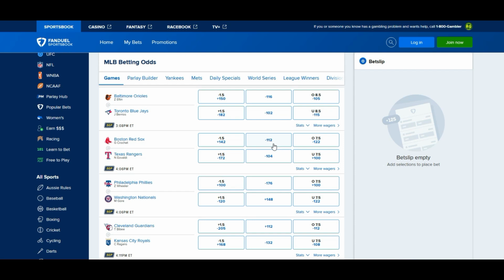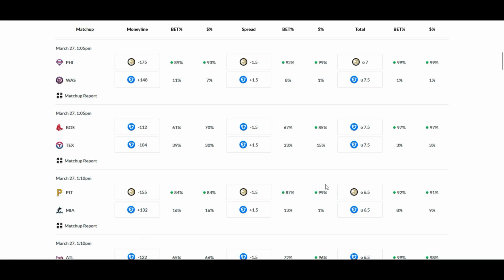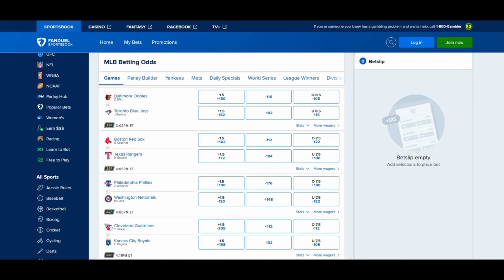In this kind of game, as it currently stands, that minus 172 is a very high total to ignore, despite only getting 15% of the money. But people looking to cash this 85% out at this plus 142, that is a lot of money to pay out. And I don't think the sportsbooks are going to do that. But the Red Sox look good on the ML as it currently stands. Texas is at home. That's hard to go against.